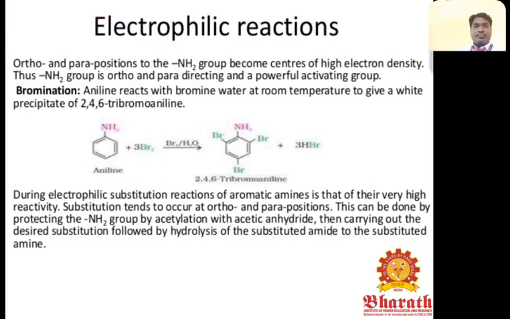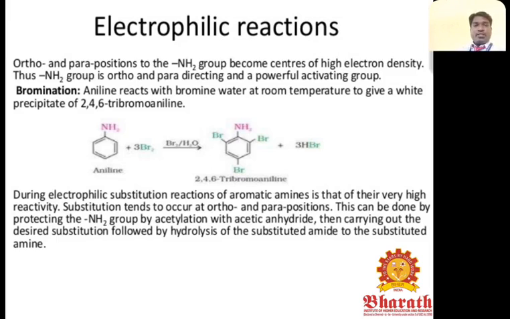Electrophilic substitution reaction. The ortho and para positions to the amine group become centers of high electron density. The amine group is an ortho and para directing and powerful activating group.